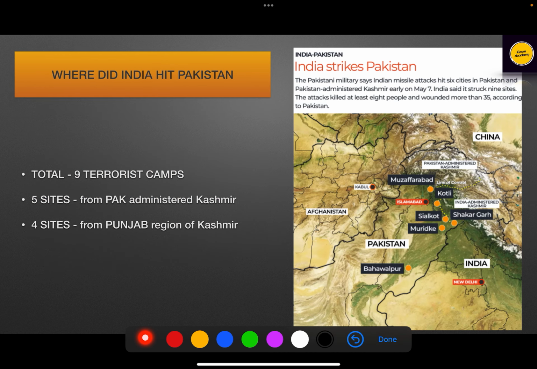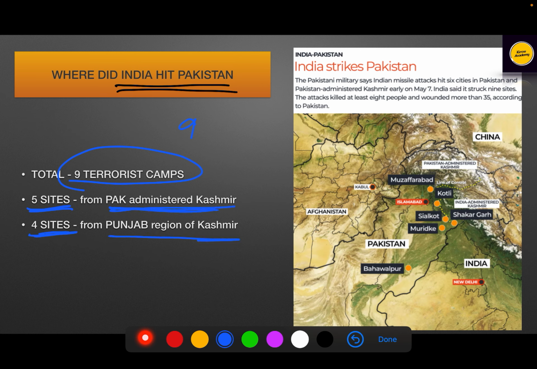So, where did India hit Pakistan? What were the locations which were targeted by India? See, a total of 9 terrorist camps were targeted. Nine is the important number. 5 sites were from Pakistan administered Kashmir, and 4 sites were from the Punjab region of Pakistan.